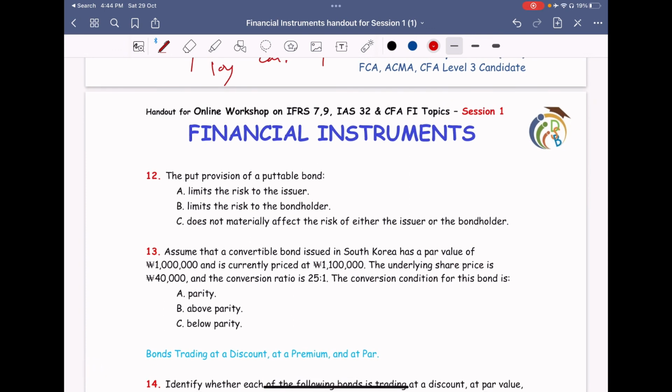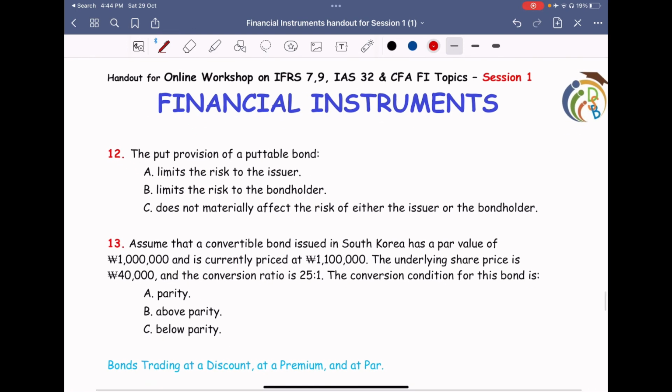Financial instruments, the put provision of a putable bond. The put provision of a putable bond limits the risk to the issuer, or limits the risk to the bondholder? So if I have a put provision, I can go back to the company and just throw it in their face, right? So this will be limiting the risk of the bondholder.